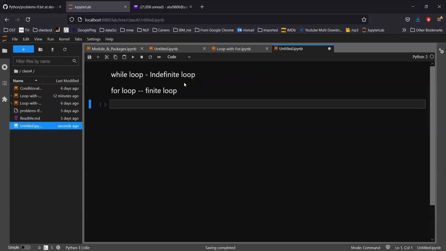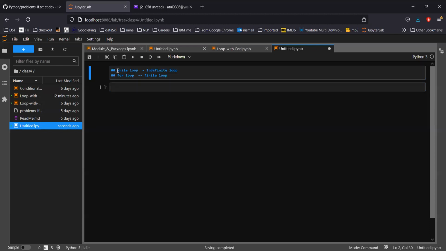So what do we mean by indefinite loop and finite loop? Indefinite means this particular loop you can run infinite times, meaning there is no limit on how many times you can run it. You can put a limit of a thousand, more than a thousand, or there may be no limit at all. So there will be an unlimited loop with the while loop. That's why we call it an indefinite loop, right? For loop, there is always a fixed number of repetitions. That's why for loop is called a finite loop.